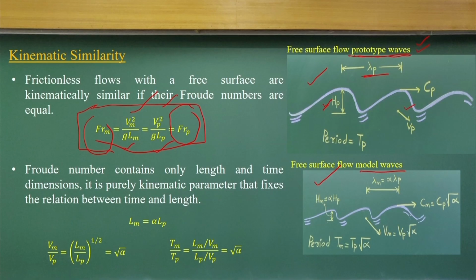The Froude number contains the length and time dimensions, because there is no mass dimension in it. So it is a purely kinematic parameter that fixes the relationship between length and time scale.